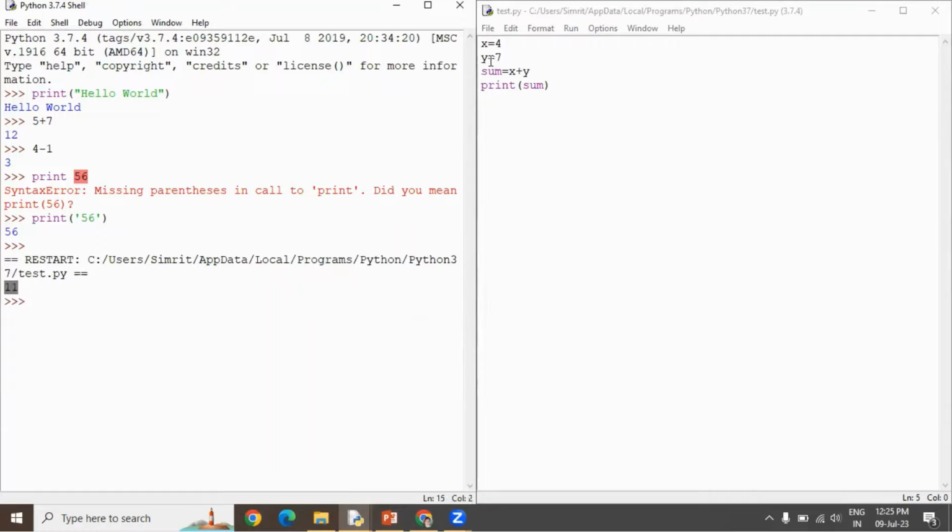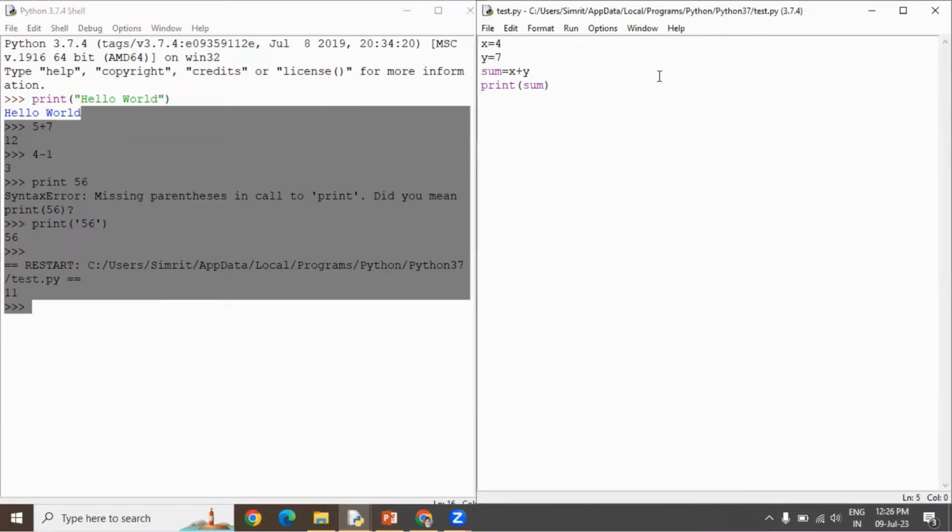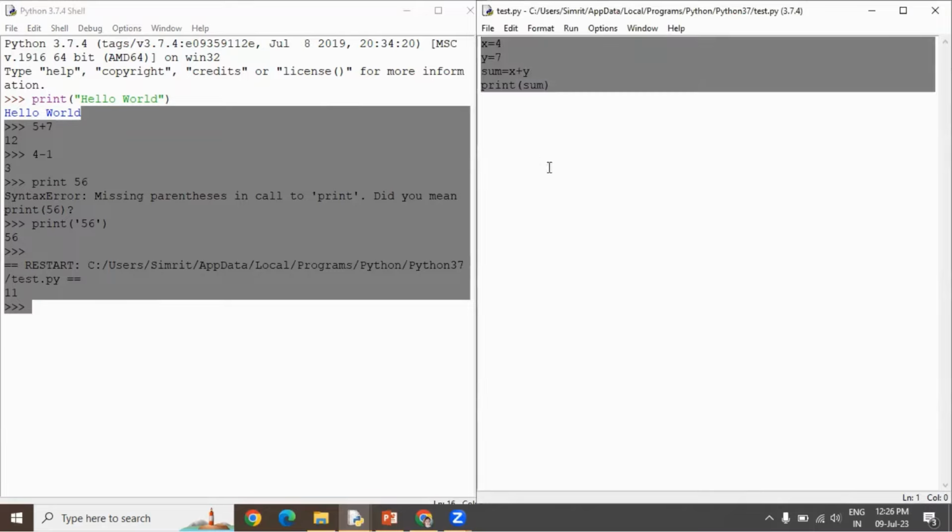So x is 4, y is 7, sum is equal to x plus y, which is 4 plus 7, and then I'm printing sum. Print is the only statement that will display the result, so 11 is displayed here. So in my interactive mode, on my shell, the result of script mode is displayed as well. That is how the two modes of Python work. One, interactive mode, which I have explained. The other one is script mode, which I have just explained here, how to make files, save them, and then execute the code. I hope you understand.